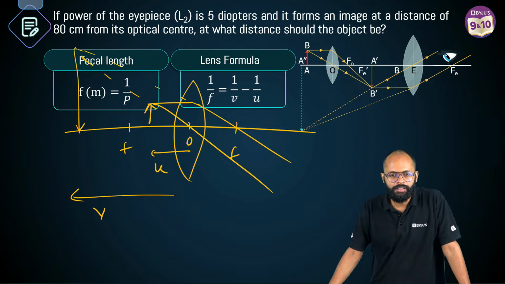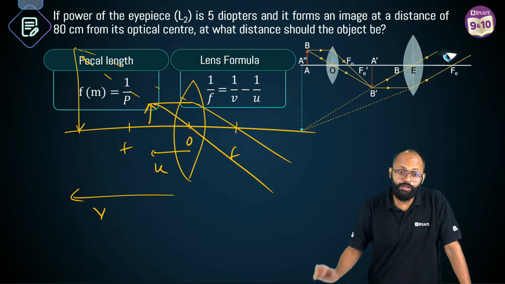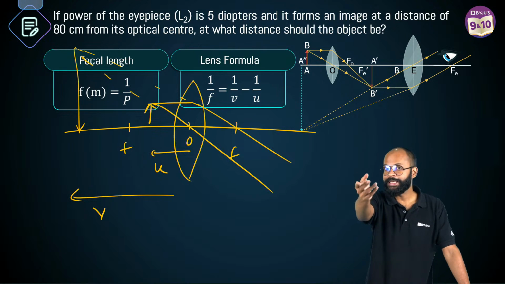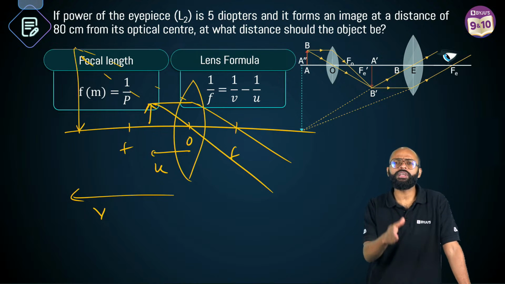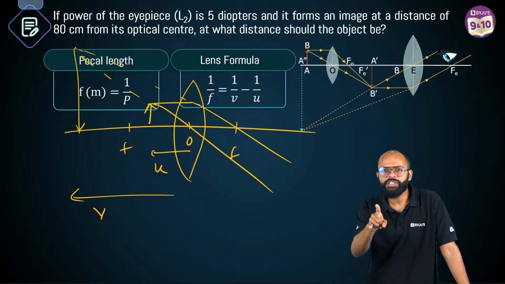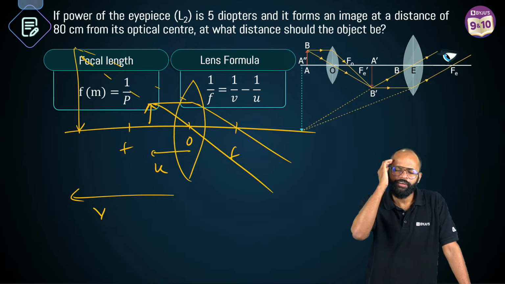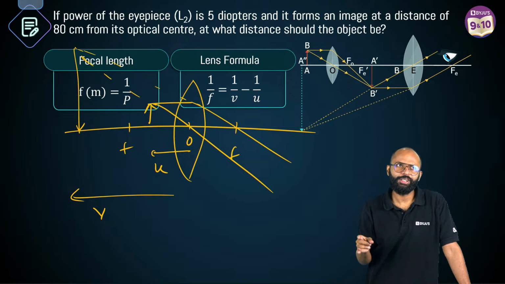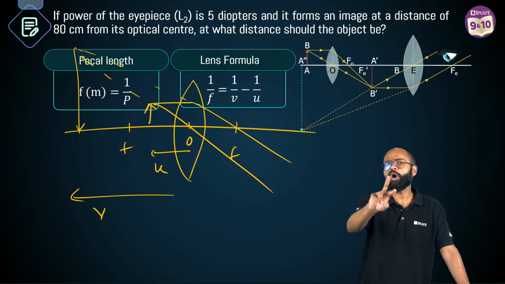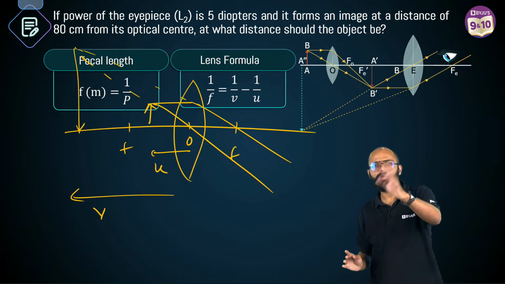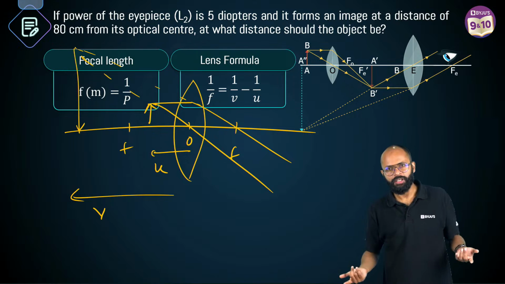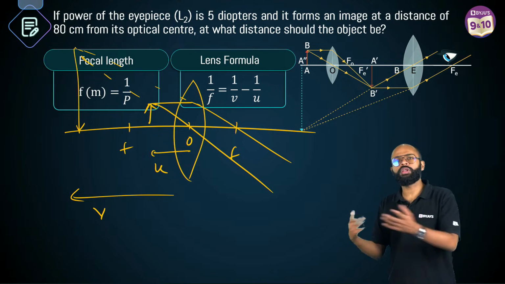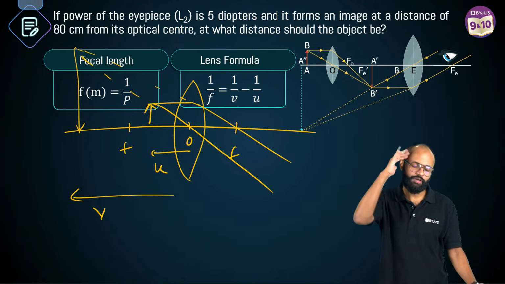Image is in front of the mirror. Ayush, yes, that's true. In a mirror it is in front. In a lens it is behind. Correct? Fine. You can say that whenever a virtual erect and magnified case comes, the image is on the side of the object if it is a lens, and if it is a concave mirror, it is on the other side. Meaning the image will be opposite to what it usually does. In a concave mirror the image usually forms on the left side, towards the object. In the special case it forms on the right. In a convex lens, images usually form to the right. In the special case, to the left. That's how you can learn. Fine?